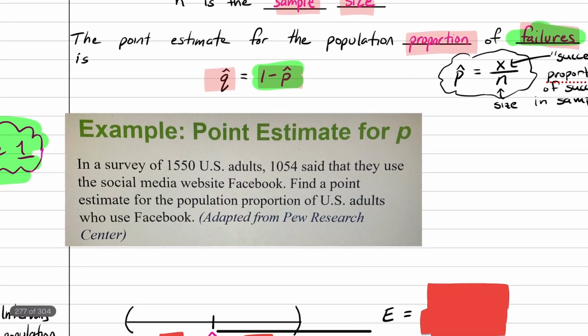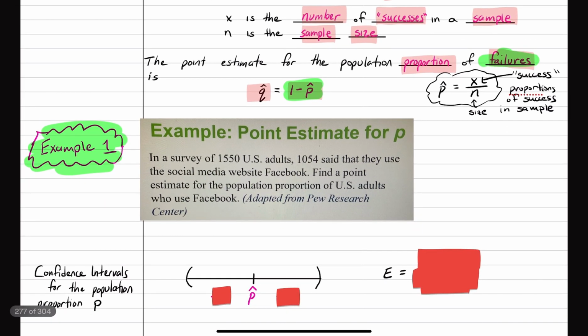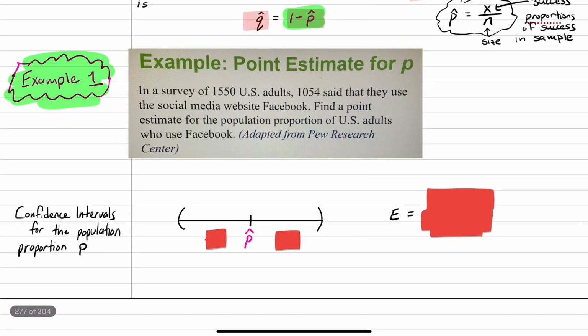All right, so let's jump into our first example. This is example 1. In a survey of 1,550 U.S. adults, 1,054 of them said that they use the social media website Facebook. Find a point estimate for the population proportion of U.S. adults who use Facebook. So think about it.